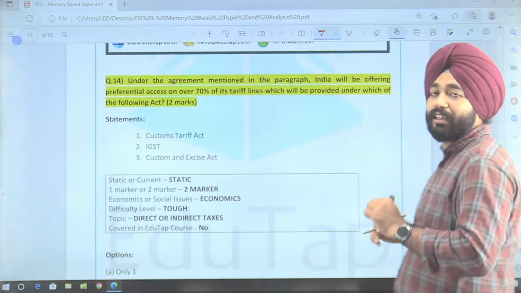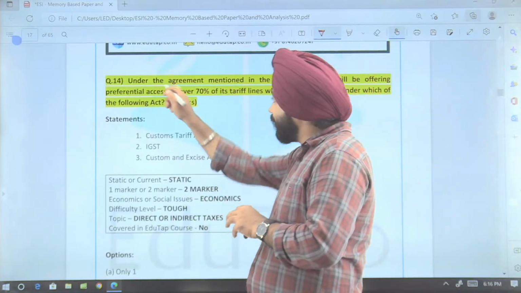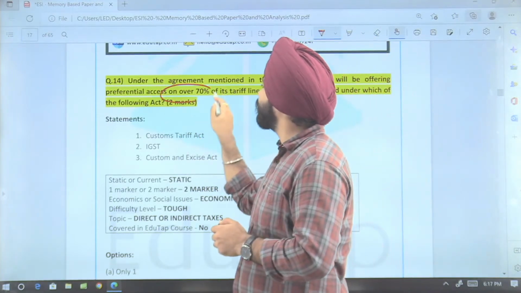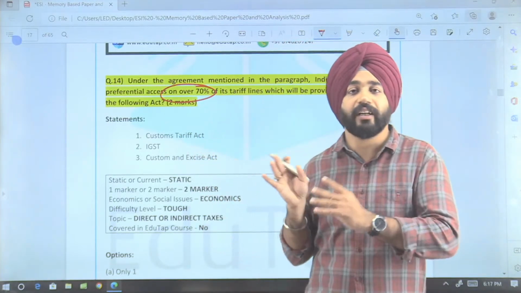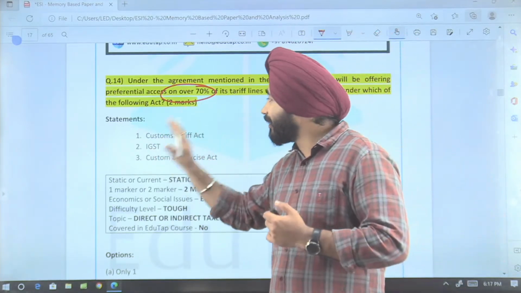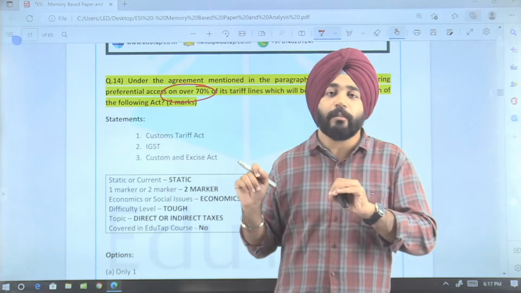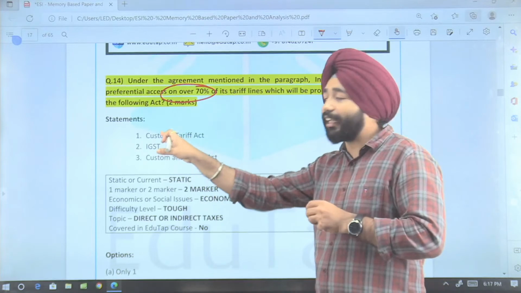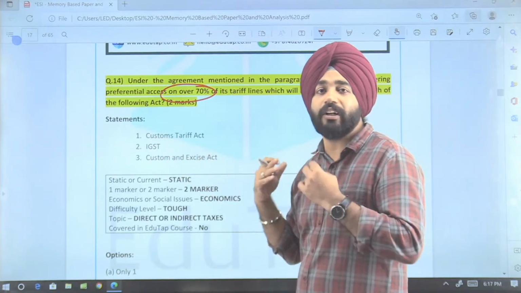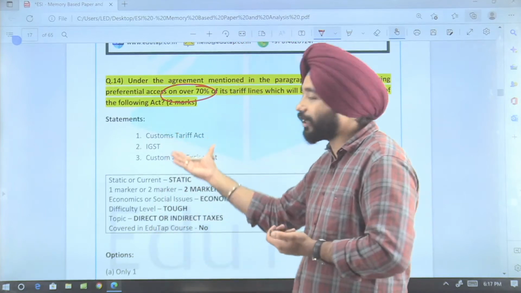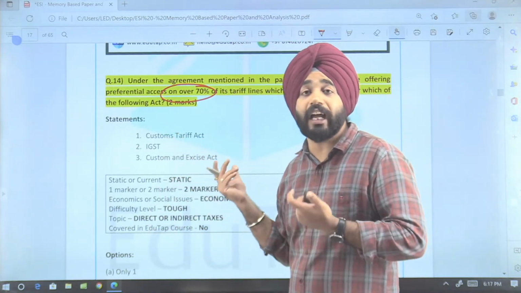I can say, guys, now what they have asked is, under the agreement it was mentioned that India will be offering preferential access to 70% of the goods. Now these are provided under which of the following acts? I think, guys, in the examination you should leave this question. Even if you know each and every detail of the Customs Tariff Act, the feasibility is to leave this question. It is best to leave these kinds of questions if you do not have any idea about this.